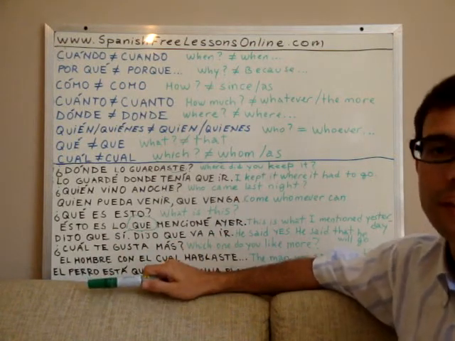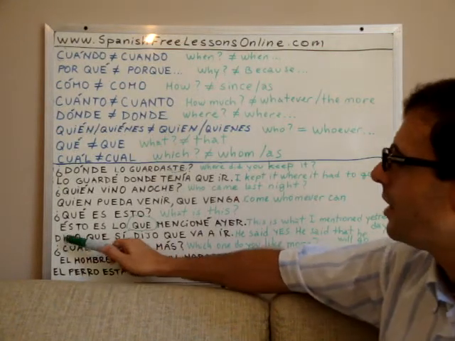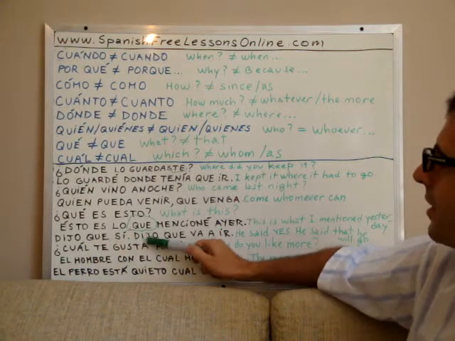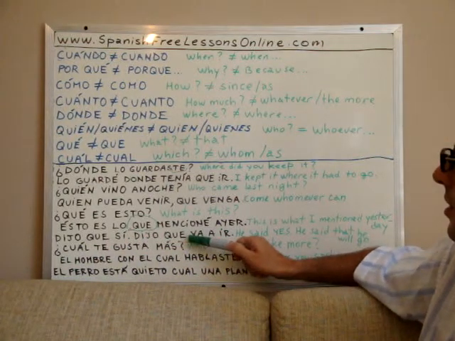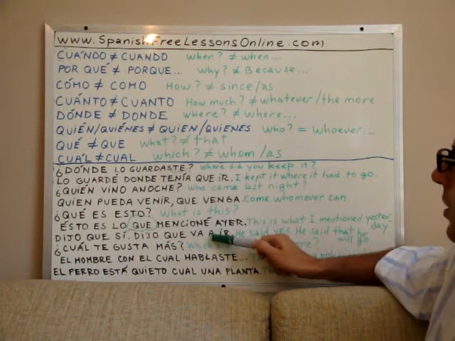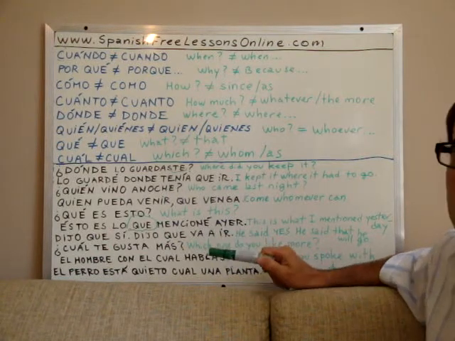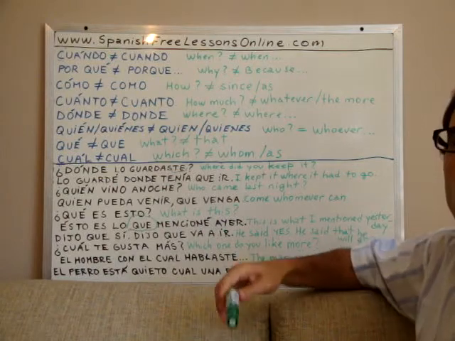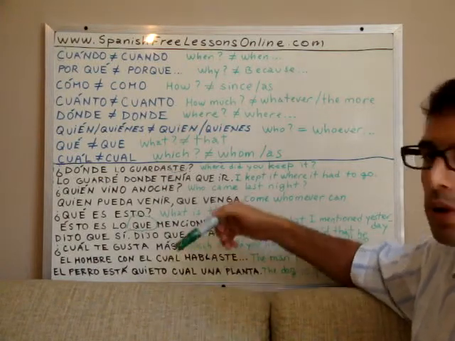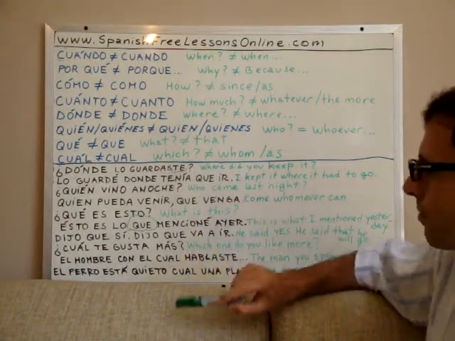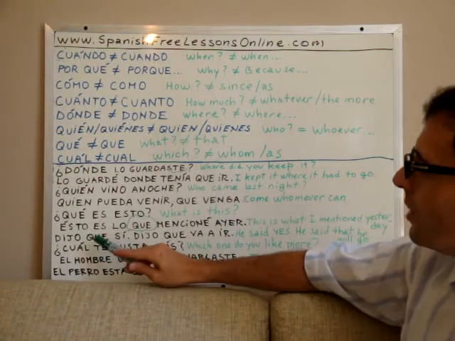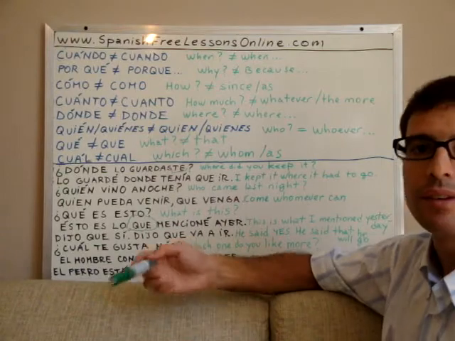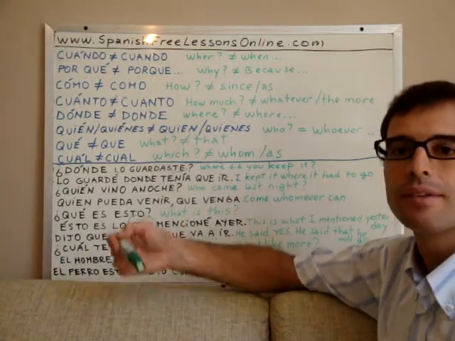He said that he will go. Okay? Ir is the verb to go. Va a would be like will go, right? This is the future tense. So here the word que means that. He said that something, okay?